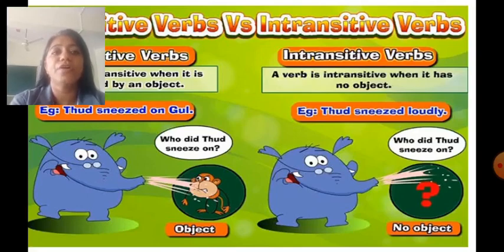So, when a verb has an object, it is known as a transitive verb, and a verb is intransitive when it has no object.